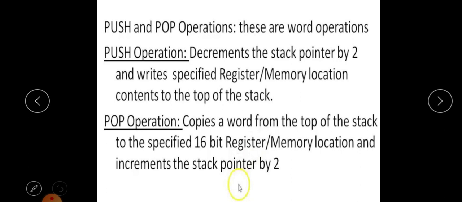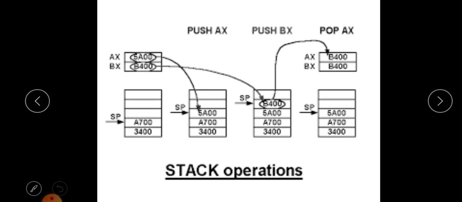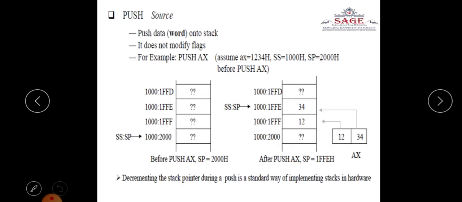Read operation is performed first, then the contents of the stack pointer will be incremented. Right. So you can see here, we have to push, for example, push AX, where AX contains the information 1234H. The AX data is 1234H, so we have to push the data on the stack.